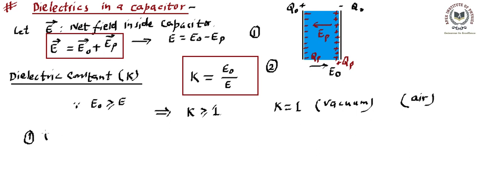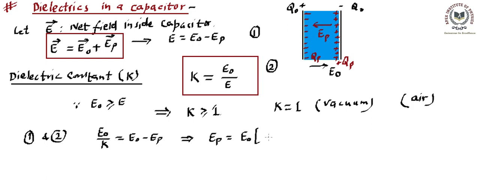So using 1 and 2 together, we will find E naught by K is equal to E naught minus EP, which means we can write EP is equal to E naught inside a bracket 1 minus 1 by K. So if the dielectric constant is known to us, then we can easily find out the polarized field if the original field is known to us.